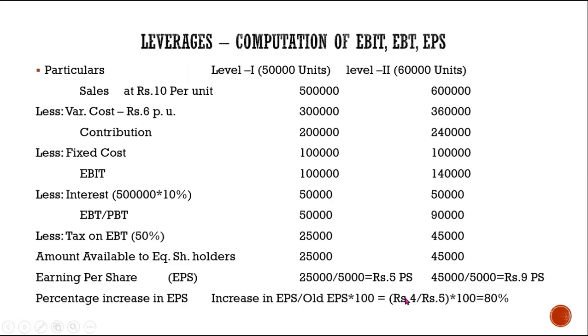So increase in the EPS is how much? Increase in the EPS is the difference, new minus old. So rupees 4 divided by old EPS, which is rupees 5, multiplied by 100. So how much is the increase in the EPS? 80% is the increase in the EPS. So what does it mean? When your production increased by 10,000 units, your EPS increased by 80%. That is the thing.